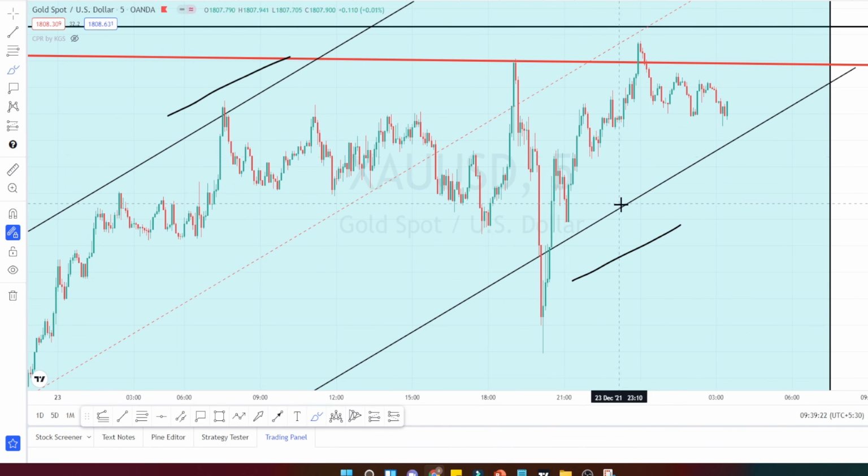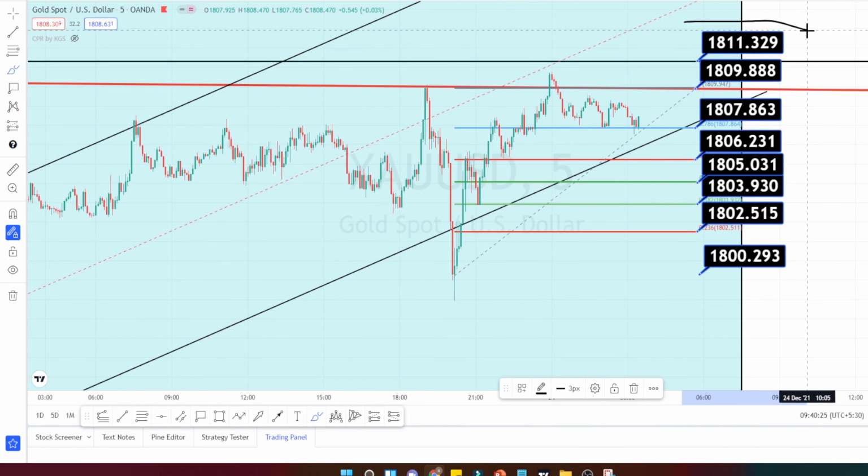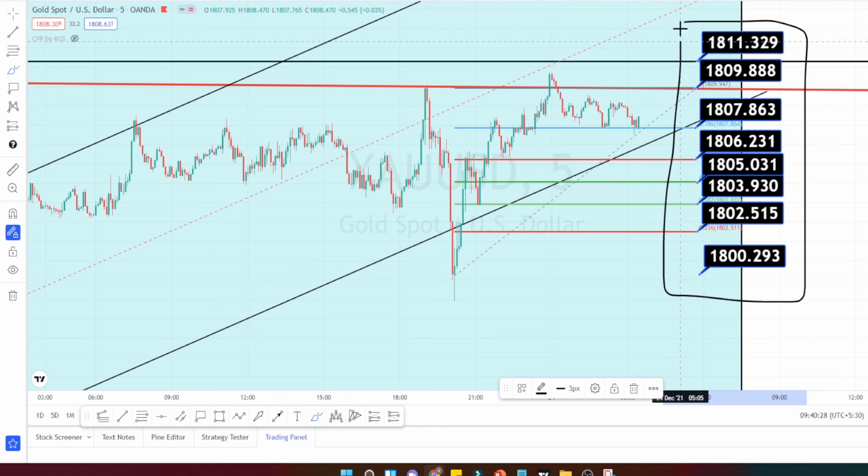Let us mark the support and resistance levels for the 5 minutes time frame. So these are all the support and resistance levels in the 5 minutes time frame. Currently the price action is trading within the range of 1809 and 1807.